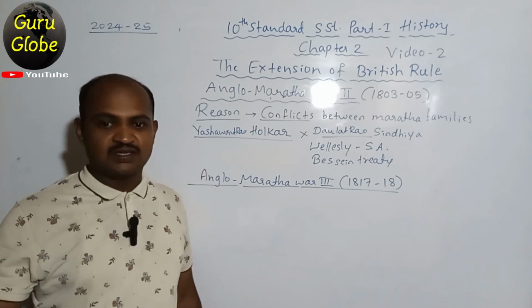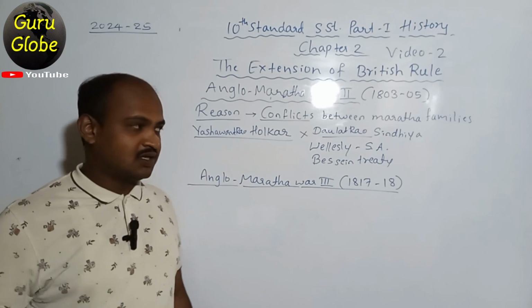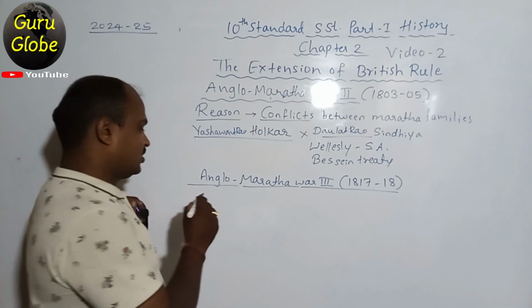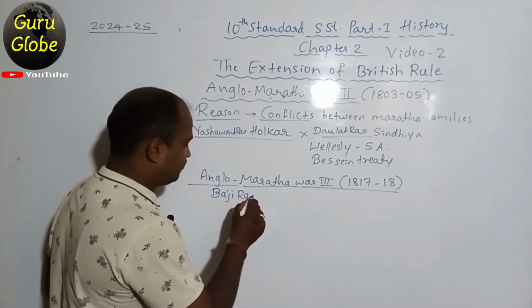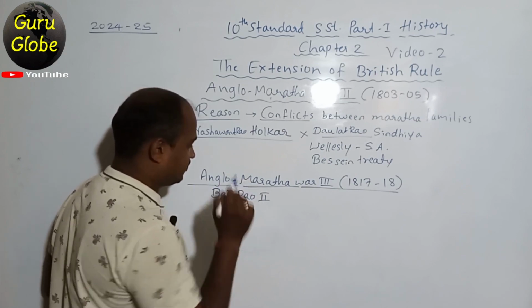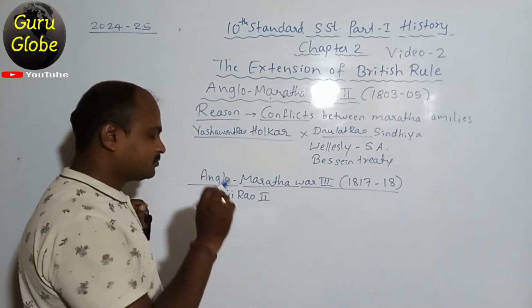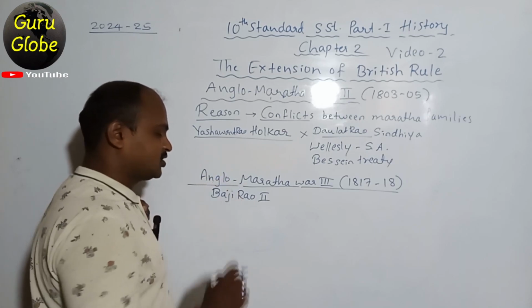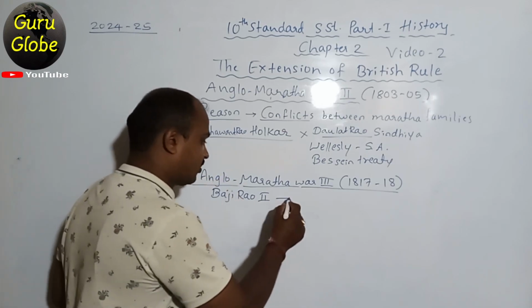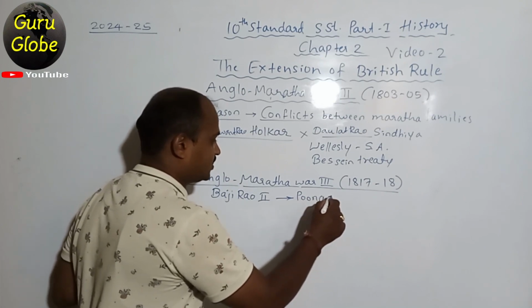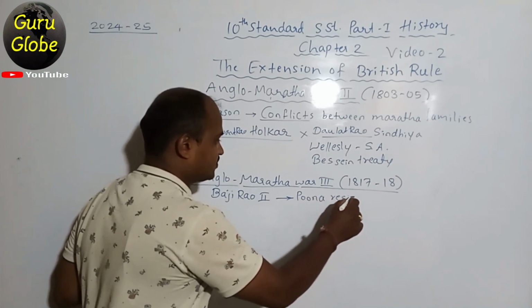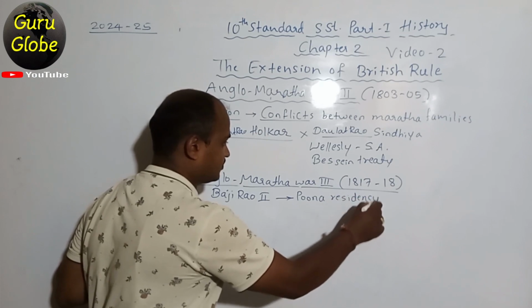So that's why this time, the Peshwa, Second Bajirao, wanted to free himself from the clutch of the British. That's why he attacked the Pune residency. Pune residency was the British residency.